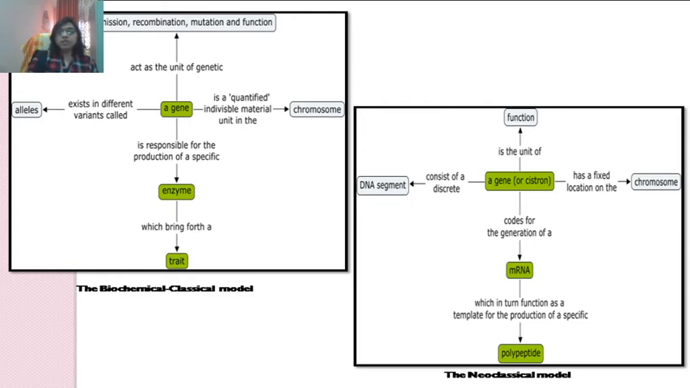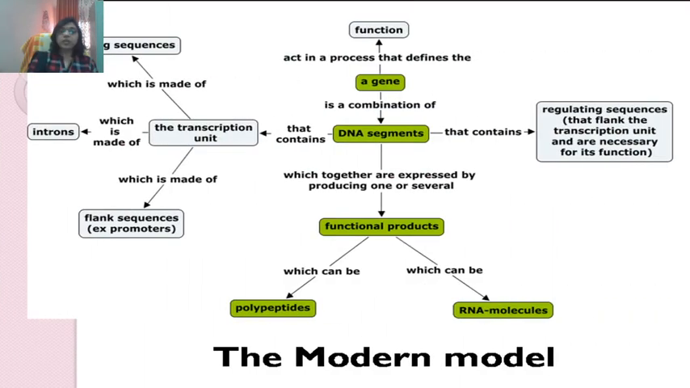The next model is the neoclassical model, which suggests that a gene or a cistron is the unit of function. A gene consists of a discrete DNA segment. A gene has a fixed location on the chromosome. A gene or cistron codes for the generation of an mRNA, which in turn functions as a template for the production of a specific polypeptide chain. The last model is the modern model. What does the modern model suggest about the gene?